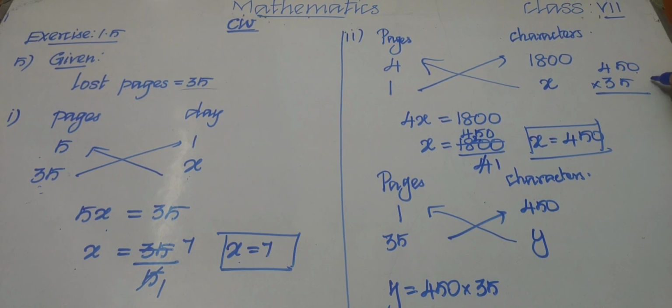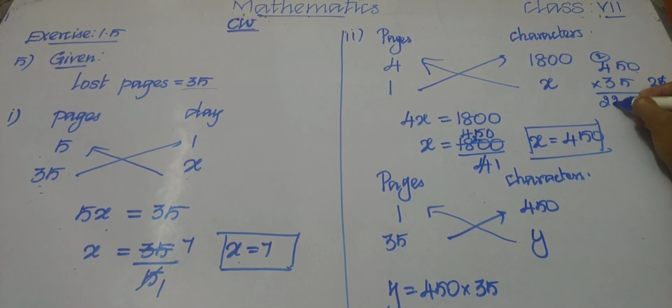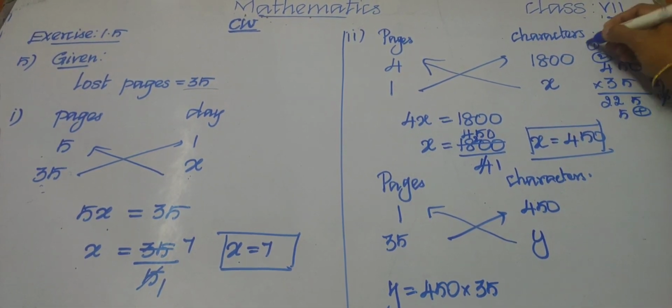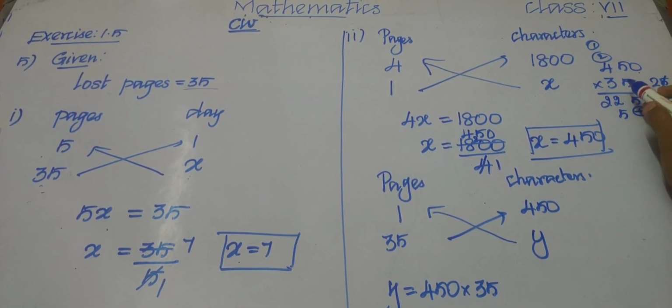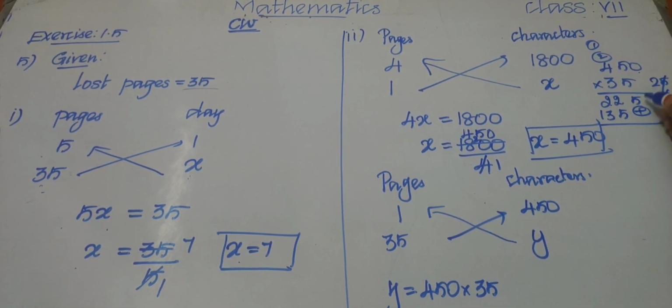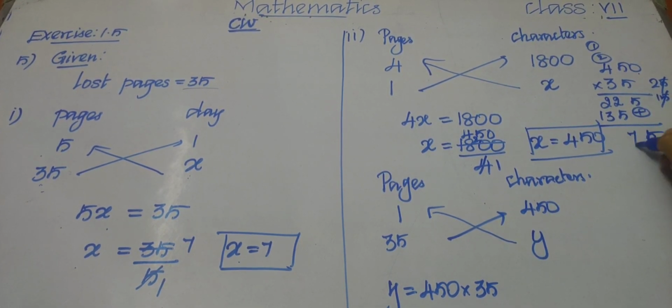5 5s are 25, so put 5 here and 2 as the carry. 4 5s are 20, 20 plus 2, 22. 3 5s are 15, so write 5 here and 1 as the carry. 4 3s are 12, 12 plus 1, 13. Here 5 plus 2 is 7, 2 plus 3 is 5 and 1.